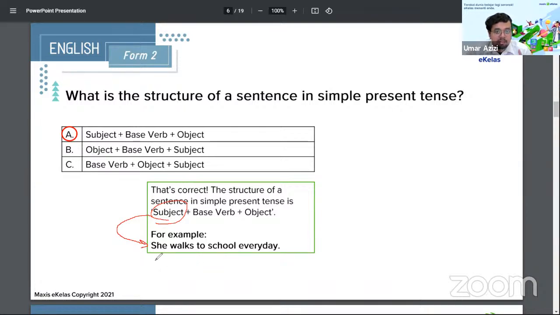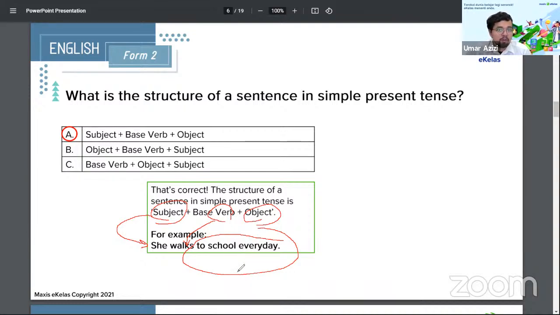See, sentences usually state what's happening and usually are assumed to be truths. So subject, she. Base verb or verb here in a basic format is walks. So she walks. Object refers to the rest of it. To school every day. She walks to school. She cuts paper. I burn wood. They chop trees. Subject, verb, object.